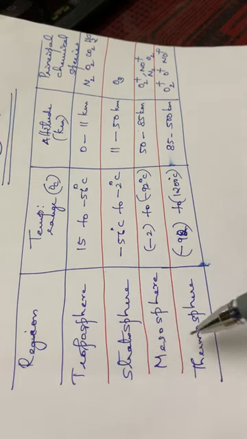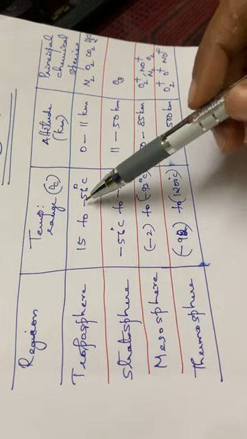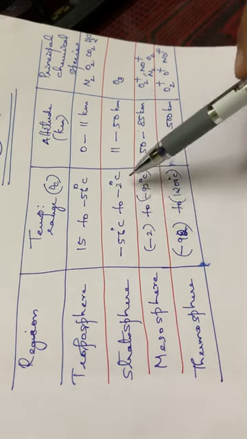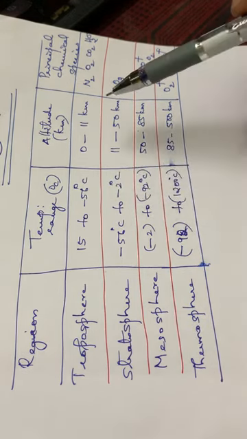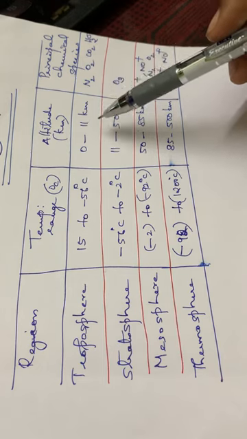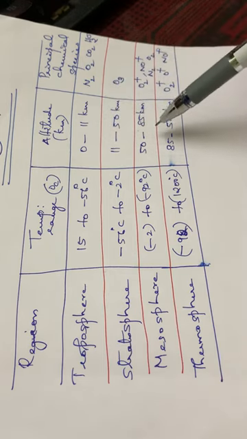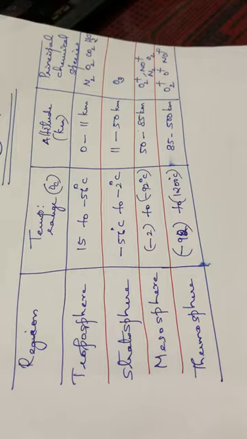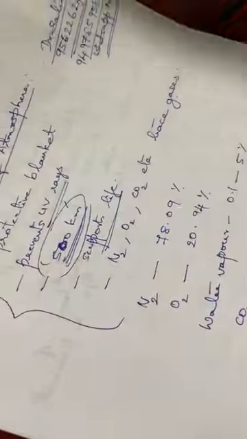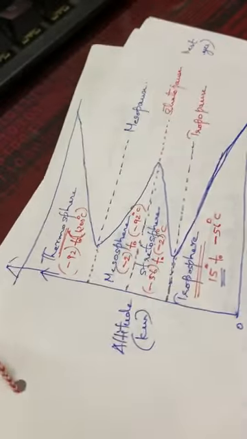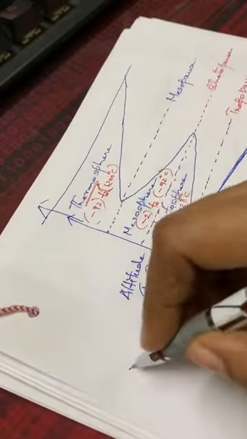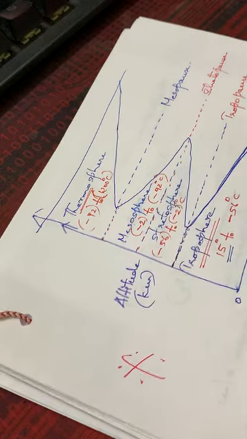You have to study all these four in this order, and the temperature range you can study like this, in a continuous form. Okay, so it will be easy for you to study. Also the altitude, then comes the chemical species. If asked as a 4-mark question or in an essay part, you have to draw this table as well as this graph. This graph is also very important. Okay, so I think this chapter is over.